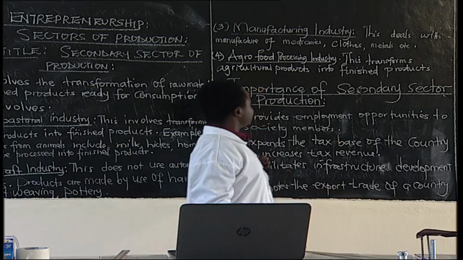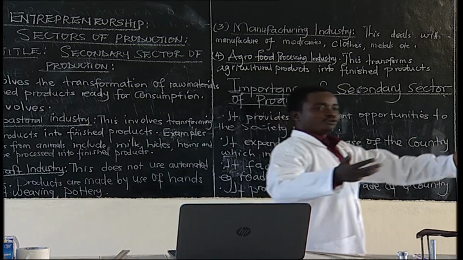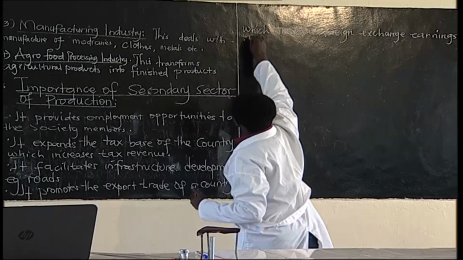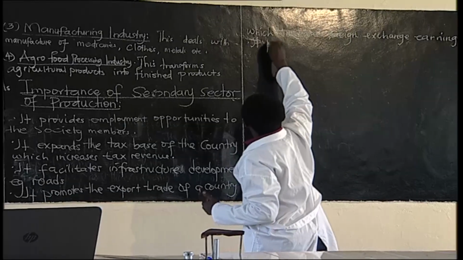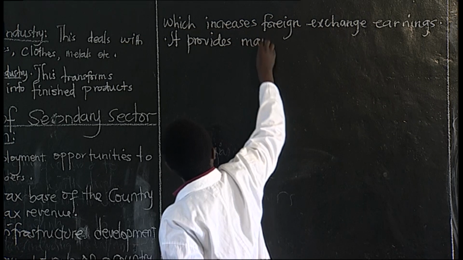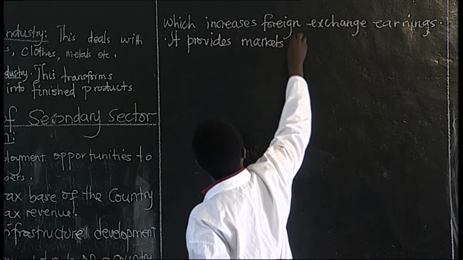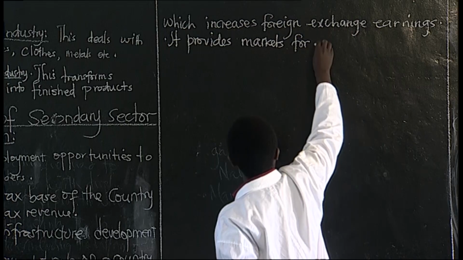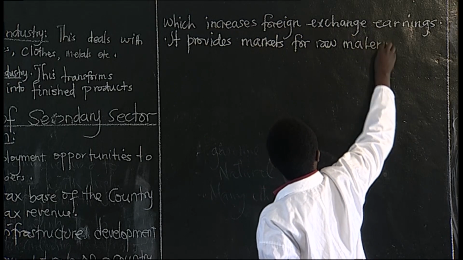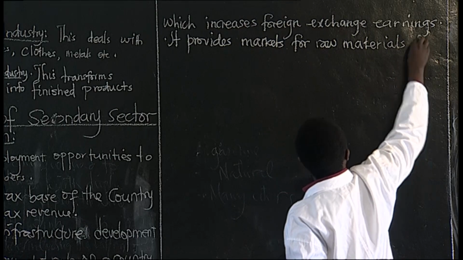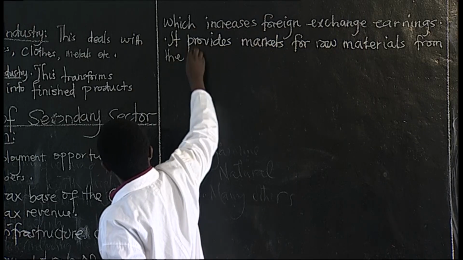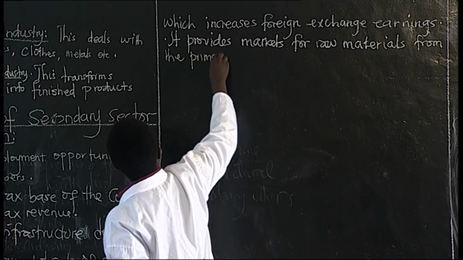So the manufacturing sector provides market for raw materials from the primary sector. I think you can see that. This is a very important point. The manufacturing sector provides markets for raw materials from the primary sector.